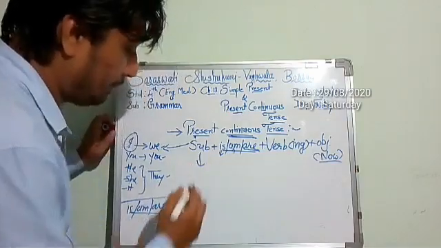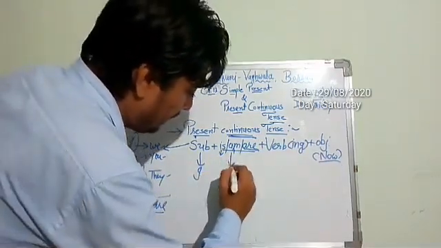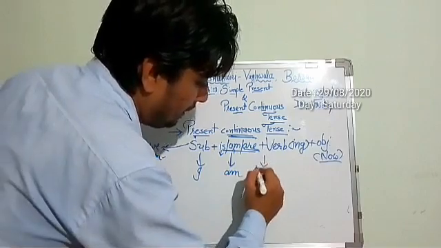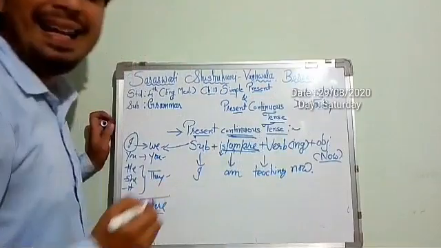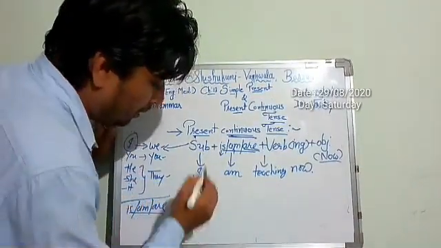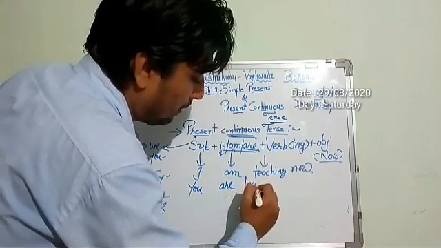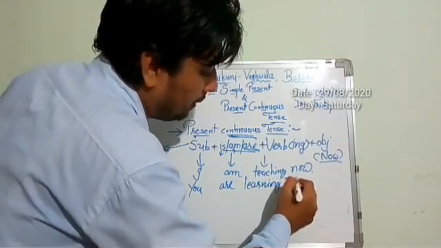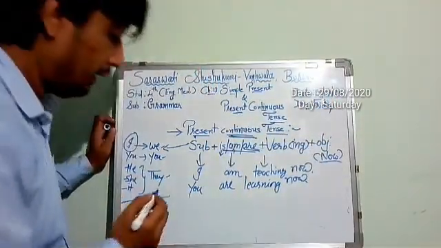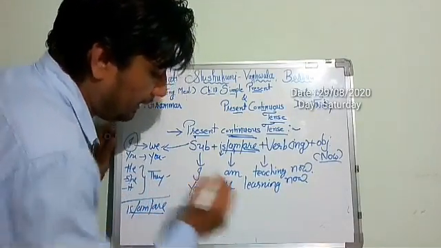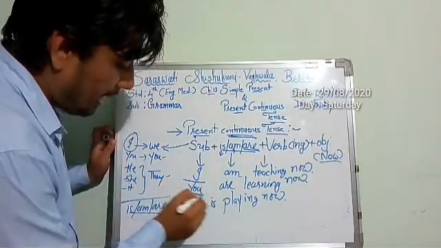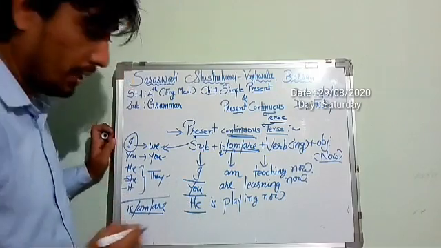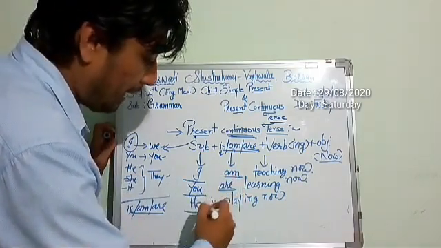Let's see one example. I am teaching now. You are learning now. He is playing now. As you can see, I, you, he are the subjects. Here are the forms of to be: am, are, is.